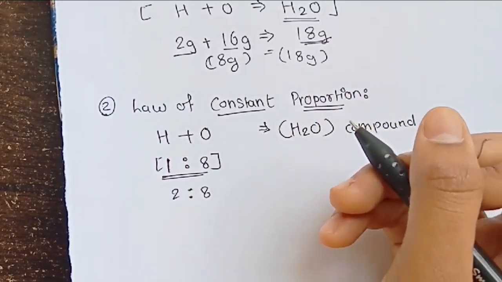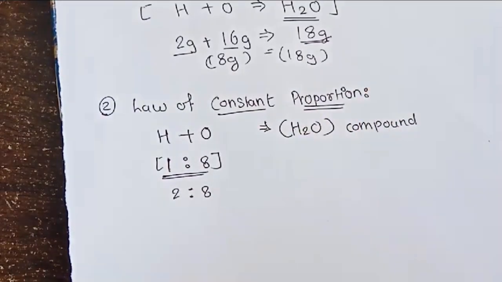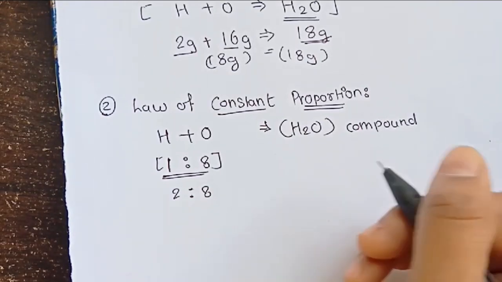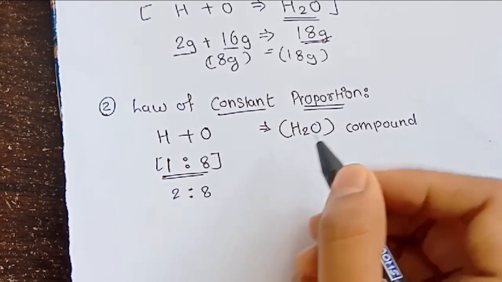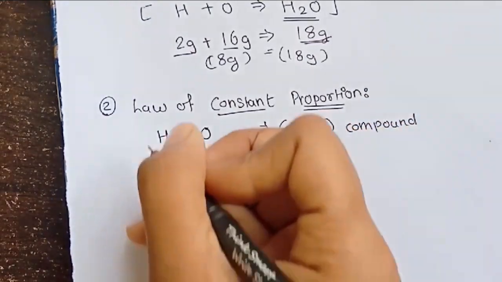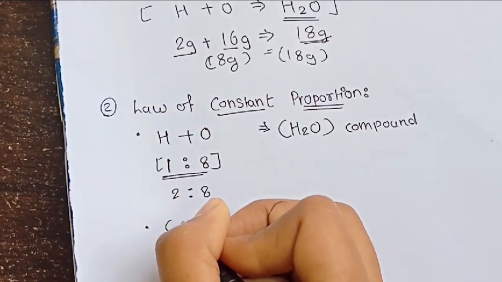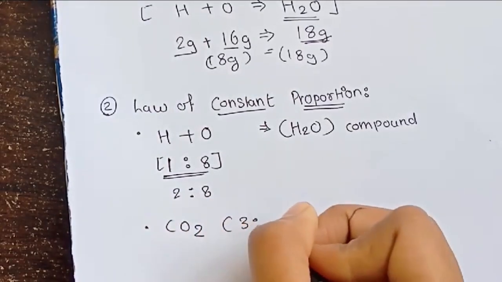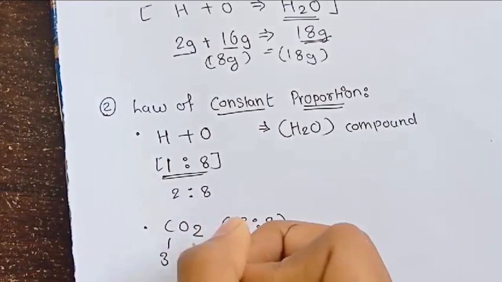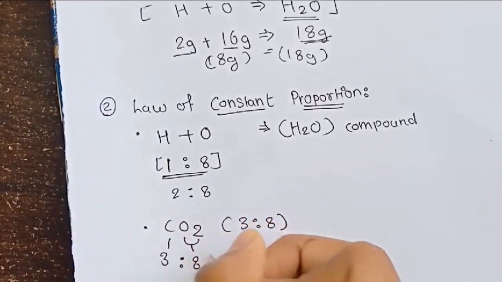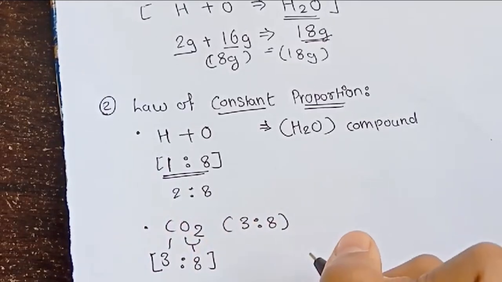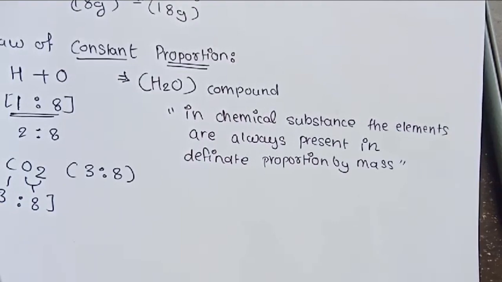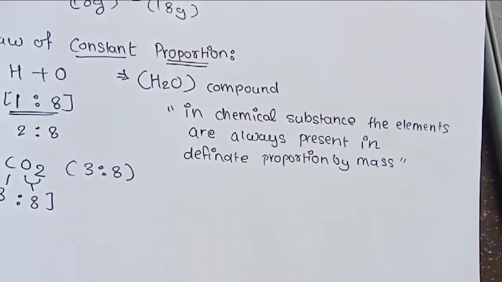So this was all about the law of constant proportion. In a chemical substance, the elements are always present in a definite proportion by mass. For example, take CO2, carbon dioxide. In this also you need a 3:8 ratio, 3 and 8. This is the ratio that is fixed by mass. Its statement is, in a chemical substance, the elements are always present in a definite proportion by mass.